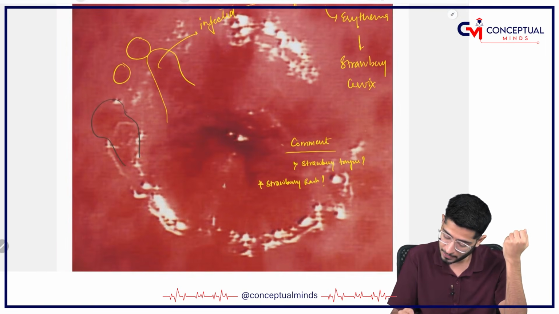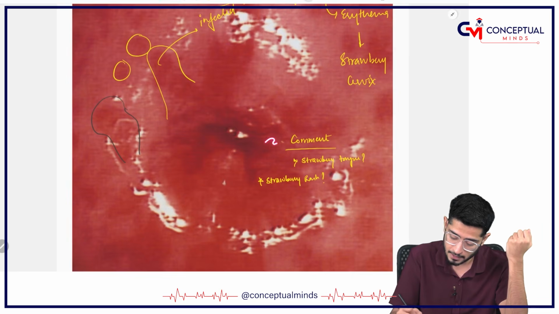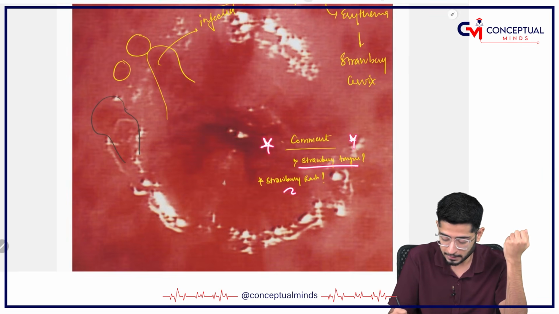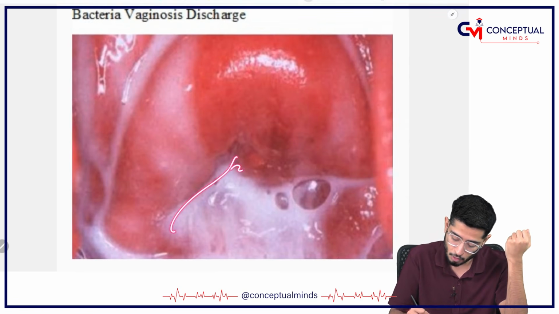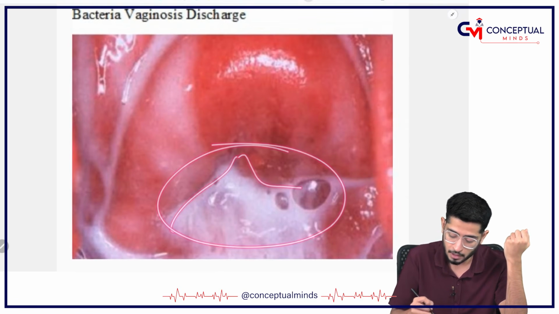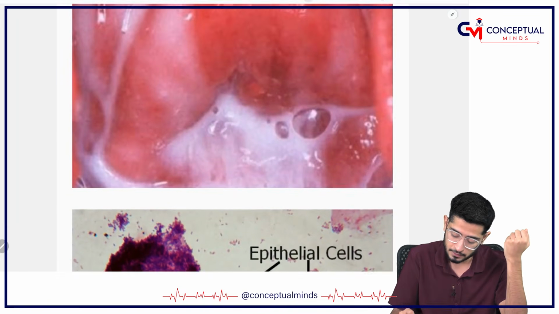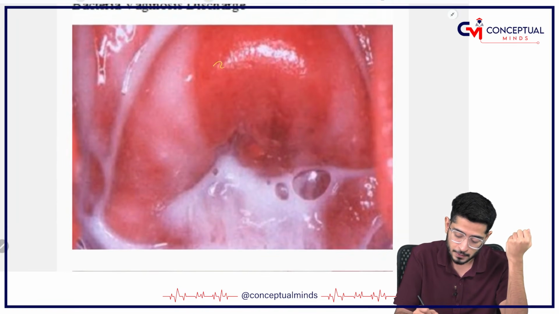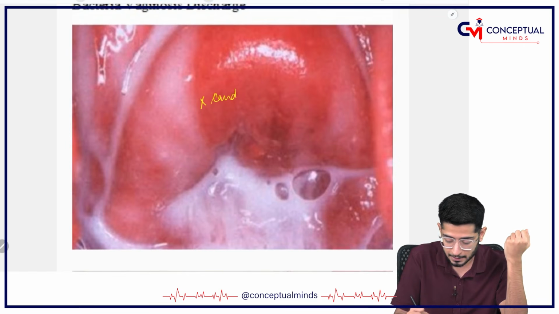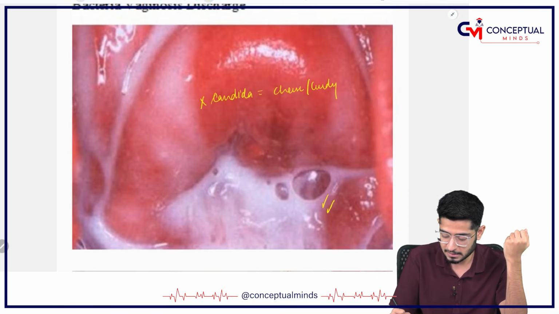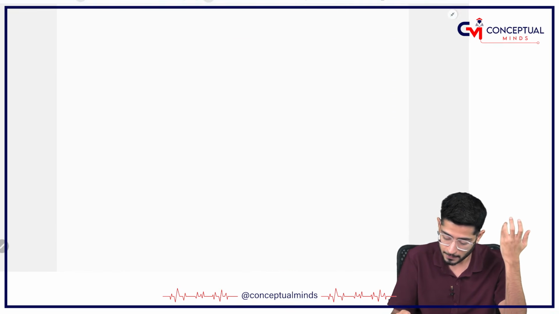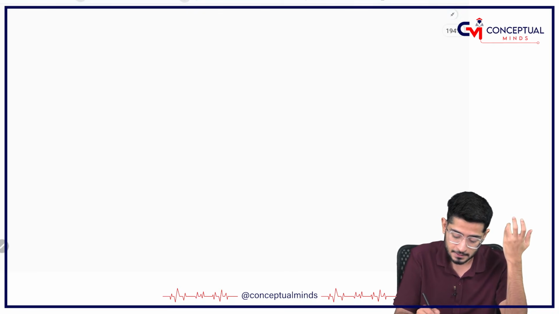Okay. Yes, don't forget my question. I have asked you that strawberry tongue and strawberry rash is seen in what? This is bacterial vaginosis, a lot of white colored fluid which is coming out. Alright, there's a lot of white colored fluid. Remember, this is not Candida, because Candida has got a thick, cheese-like, curdy and cheesy discharge. This is not curdy and cheesy, this is very watery. Alright, so yes, this is it.